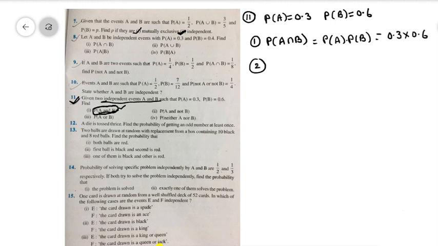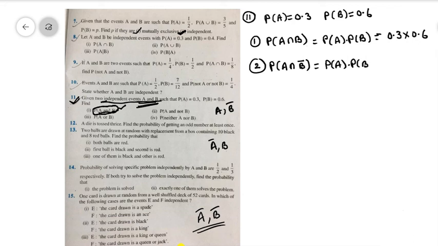In the second question he is asking to find P of A and not B. So whenever A, B are independent events, A, B bar are also independent events, A bar, B are also independent events, A bar, B bar are also independent events. That's why we can write this one as P of A into P of B bar. So P of A value is given in the question as 0.3. Now P of B bar is equal to 1 minus 0.6. That is nothing but 0.4.